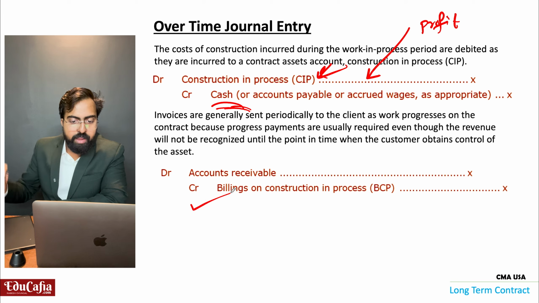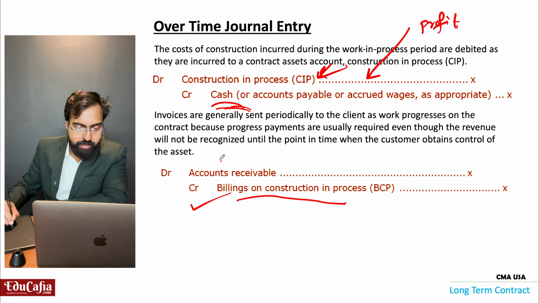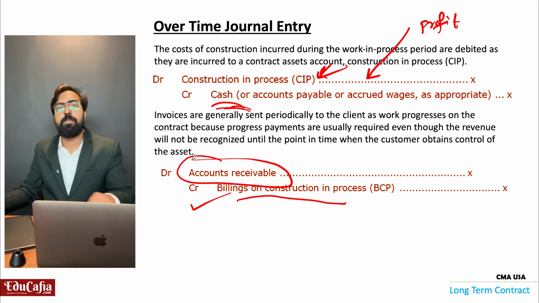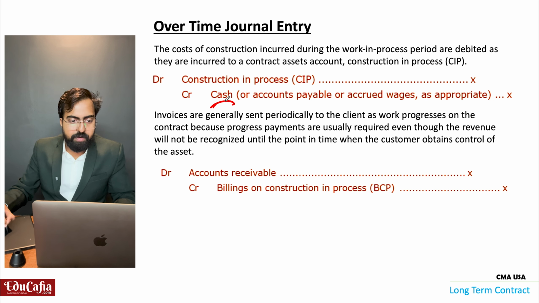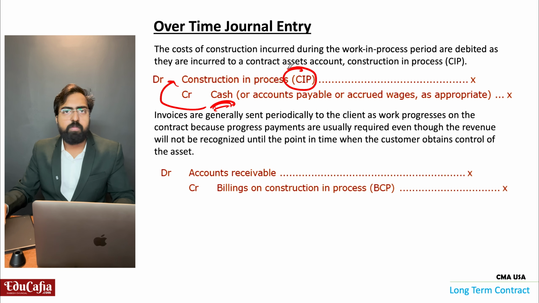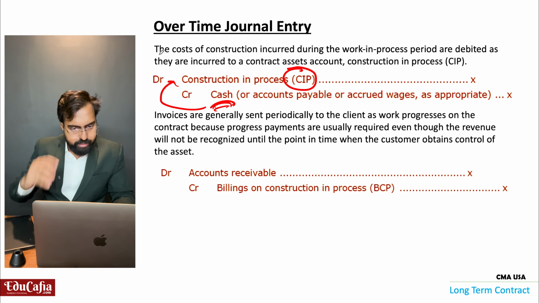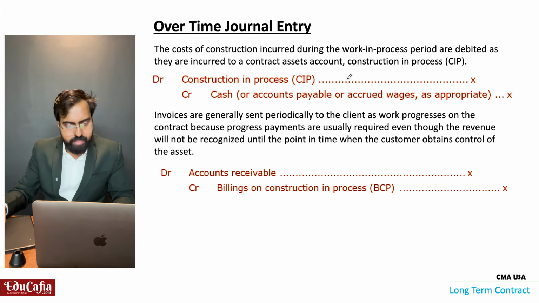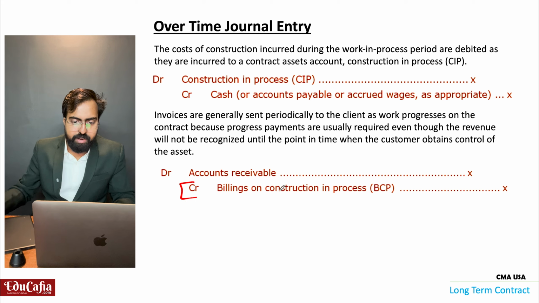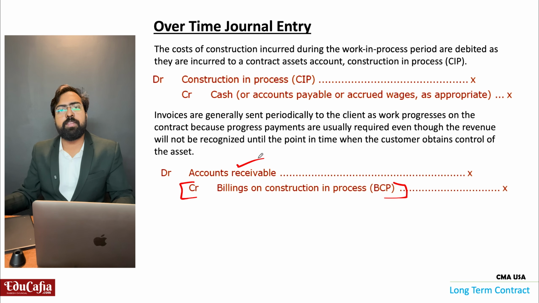Whenever we create a billing on construction, that time we will create an accounts receivable. Now whatever cash incurred, that we will add to CIP account, whatever expense, and then we are adding profit also. Then in between we will send a bill, against that accounts receivable is created.